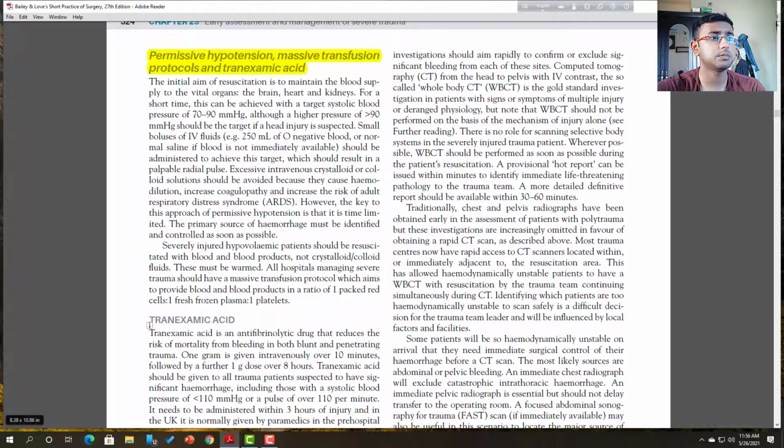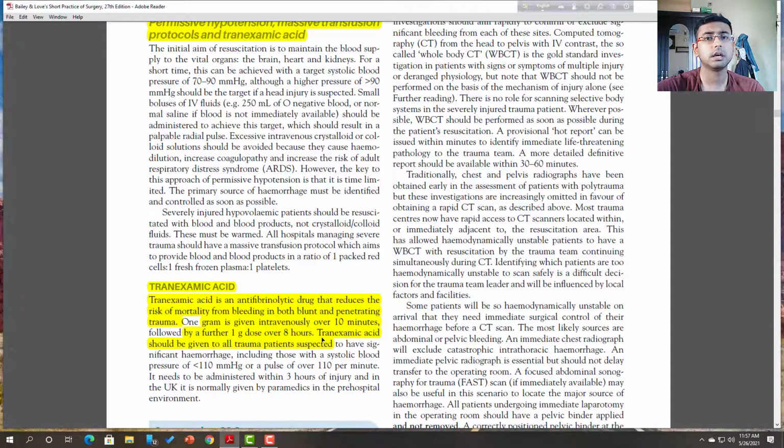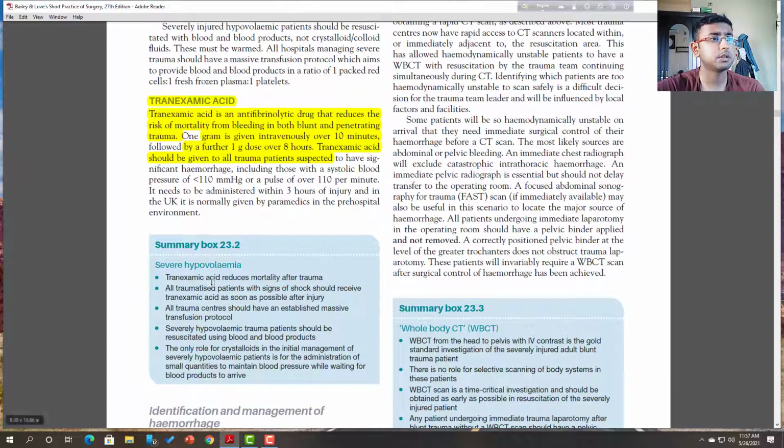Tranexamic acid is very good because it is an antifibrinolytic drug that reduces the risk of mortality and bleeding from both blunt and penetrating trauma. One gram is given intravenously over 10 minutes, followed by a further dose over 8 hours. It prevents prothrombin to thrombin activity in the common coagulation pathway, and in that case the bleeding is stopped. Now, in severe hypovolemia, tranexamic acid reduces the mortality.